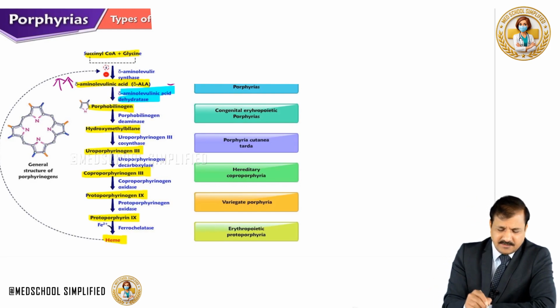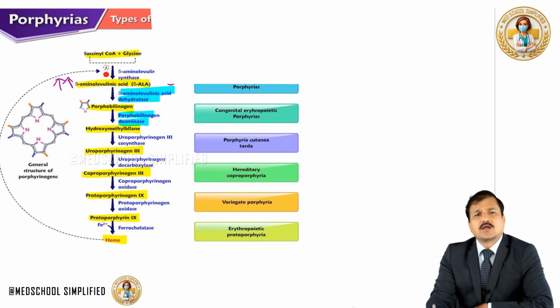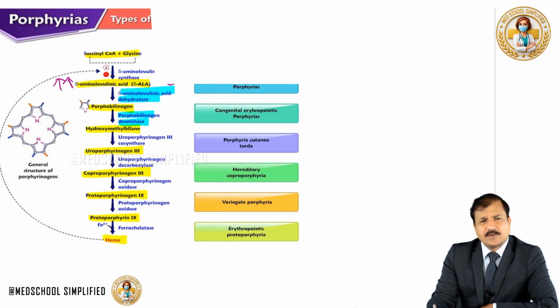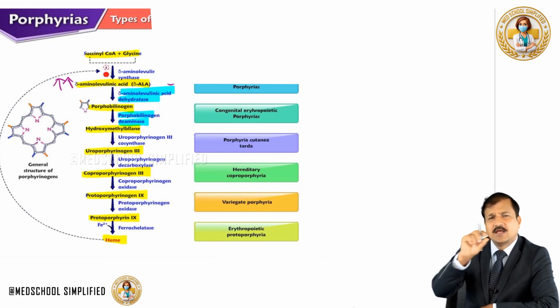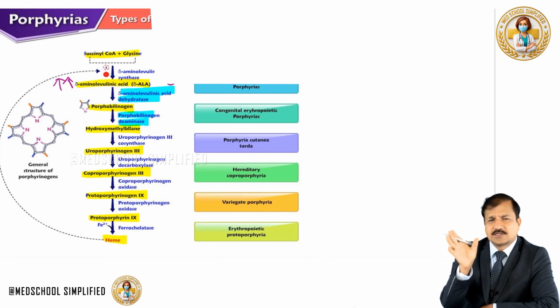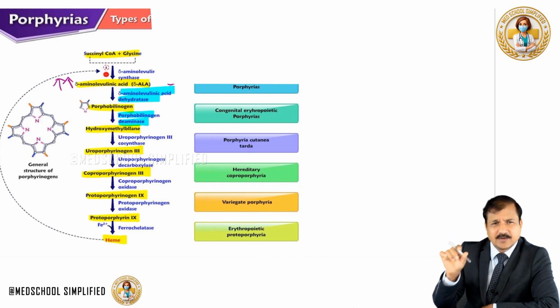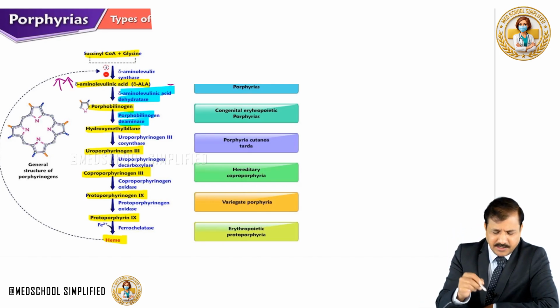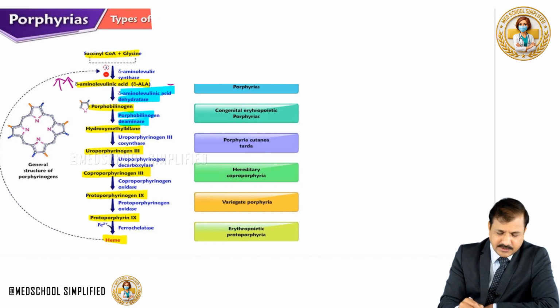Now the next enzyme in the pathway is porphobilinogen deaminase, which is condensing 4 molecules of porphobilinogen to make hydroxymethylbilane. So once hydroxymethylbilane is made, that is a linear tetrapyrrole, not yet cyclized into a porphyrinogen, so it is just a linear tetrapyrrole. So deficiency in porphobilinogen deaminase will give rise to acute intermittent porphyria.